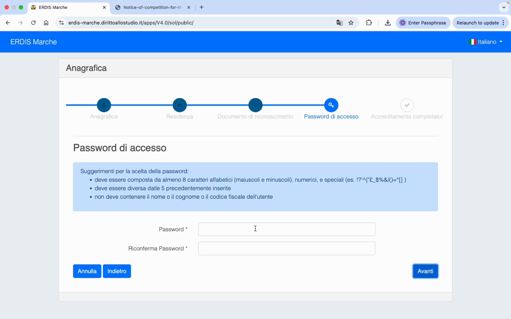And here you can write your password, and you can see these principles. The password minimum should be 8 characters, 1 capital letter and other small letters. There should be 1 number and also 1 special character, so you can choose your password.